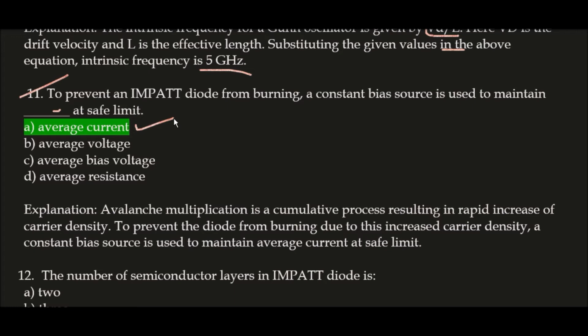Because avalanche multiplication is a cumulative process resulting in rapid increases of carrier density. To prevent the diode from burning due to this increased carrier density, a constant bias source is used to maintain average current at safe limit. Okay, so in this way, to prevent an IMPATT diode from burning, a constant bias source is used to maintain average current at safe limit.